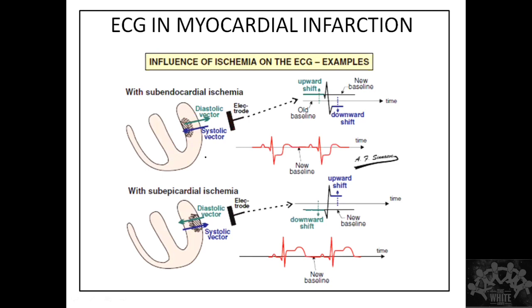But where the injury is, the direction is from the injured to the non-injured site only. Now you see here in diastole, this is the injury site, so it is going to go away. Diastole is going to go this way and systole is going to cause this to happen. That gives an appearance that there is an elevation. But is there an elevation? No, it's more like a depression only. Because the baseline is shifted downward, it appears as if there is an elevation. Clear?